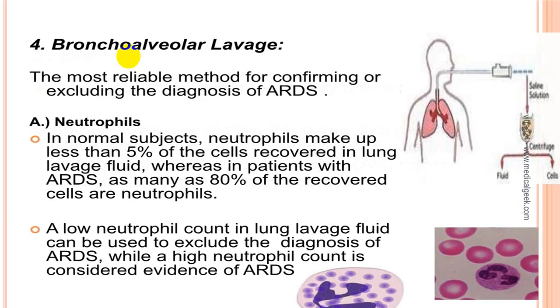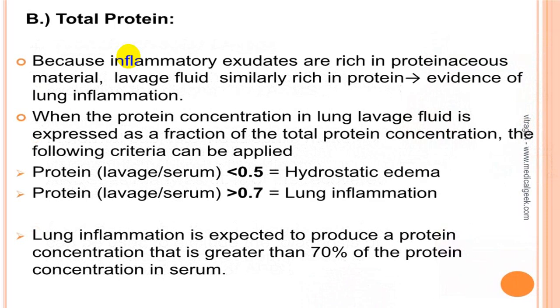Bronchoalveolar lavage you can go for and look for neutrophil presence in ARDS, which will be positive. Protein level will also be elevated in case of ARDS. It will be more than 0.7. Echocardiography will give you more idea regarding cardiogenic than non-cardiogenic variety.